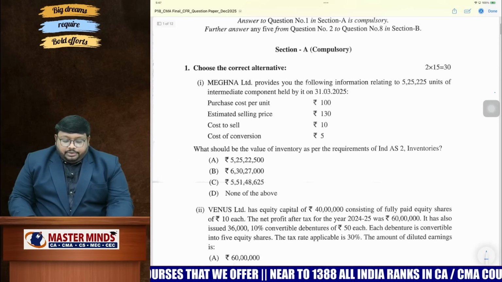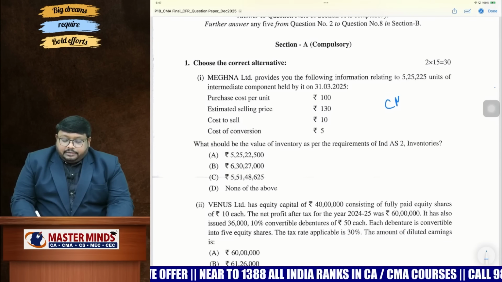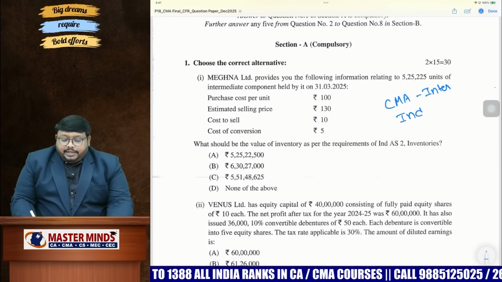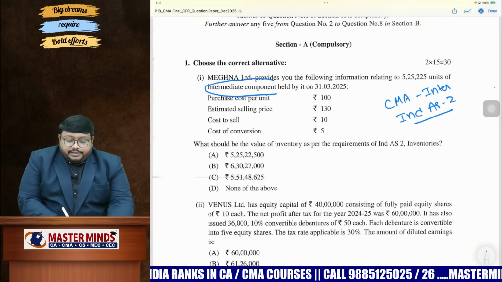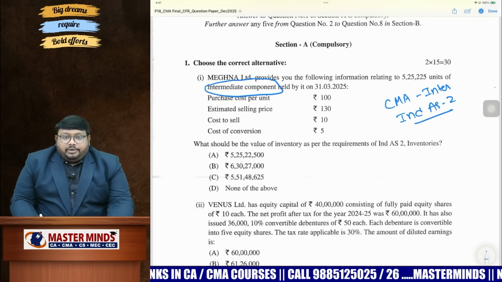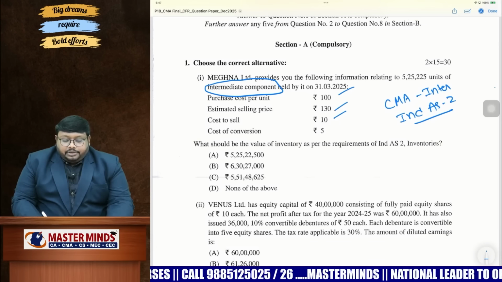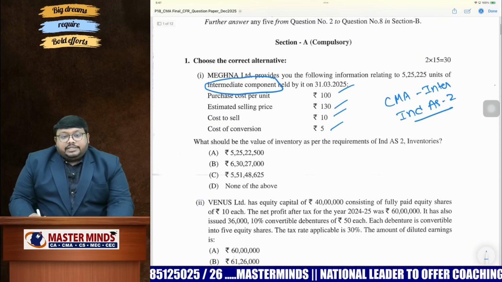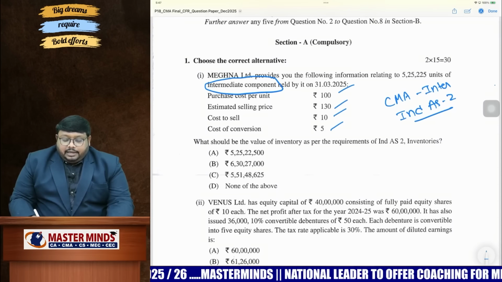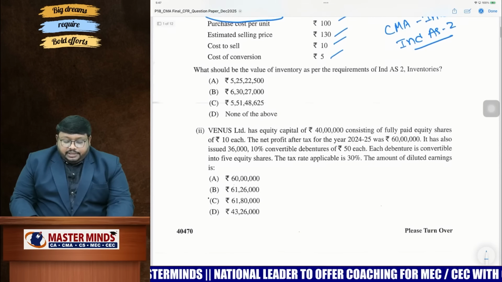So out of MCQs, the first one is coming from CMA Inter. We are having Ind AS 2. From Ind AS 2, they are asking valuation of work in progress, just like valuation of finished goods. They have given purchase price, selling price, cost to sell and conversion. We have to make the arrangement, calculate the cost for work in progress and the net realizable value for work in progress, and check whichever is less.